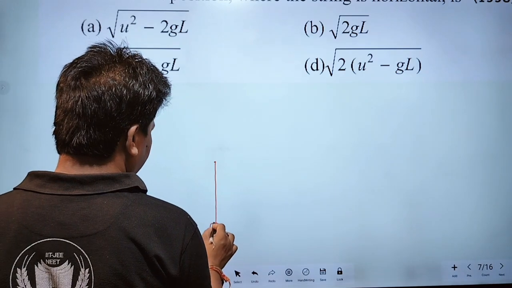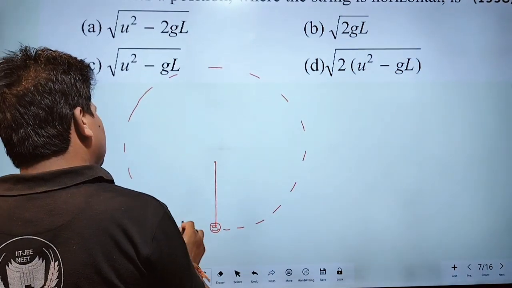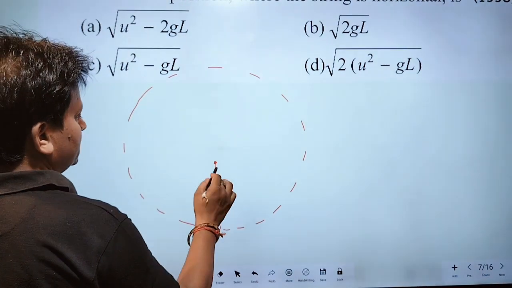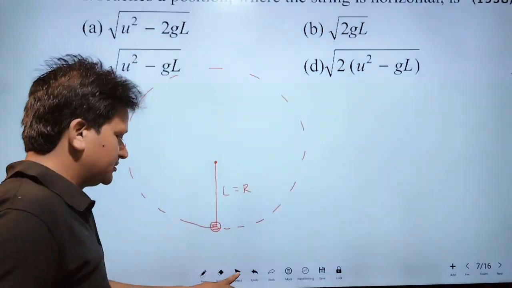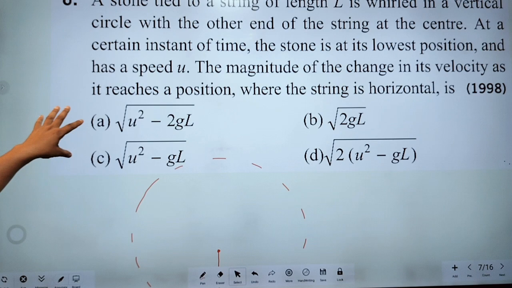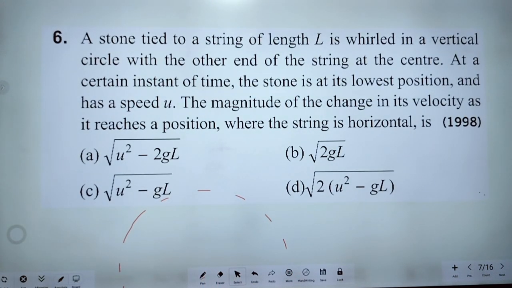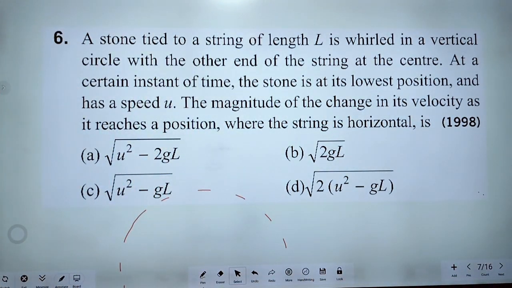This is a stone and this is moving on a vertical circular path, this is the center, and the length of the string is L. This behaves as the radius. At a certain instant of time, the stone is at the lowest position and has a speed u. The magnitude of change in its velocity as it reaches a position where the string is horizontal.